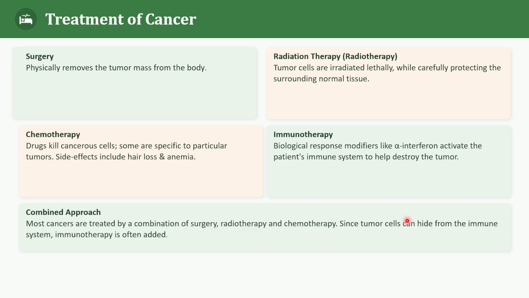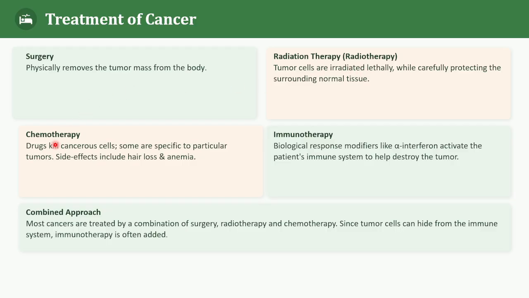So next we are going to see the treatment of cancer. This is the final major section. You should know how cancer is treated. The major approaches include surgery, first one. In surgery, the tumor mass is physically removed. And in radiotherapy, radiation is used to destroy the tumor cells, while we take care to protect the surrounding normal tissues. It is always a concern, right? We should protect the normal tissues surrounding the tumor.